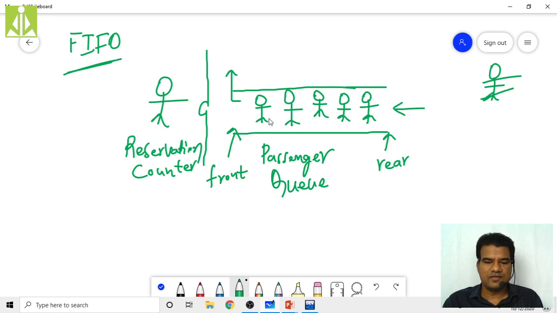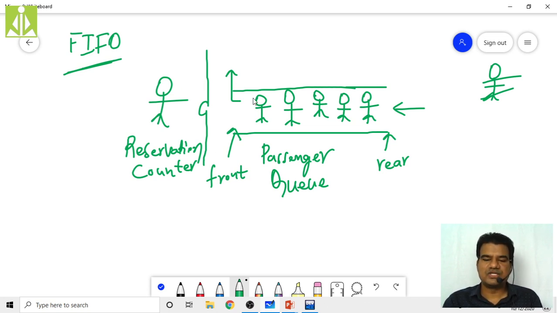So first in, first out. Whoever enters last will go out last. So your queue will follow the first in, first out fashion. The persons or the elements who come first will be served or removed first from the queue.